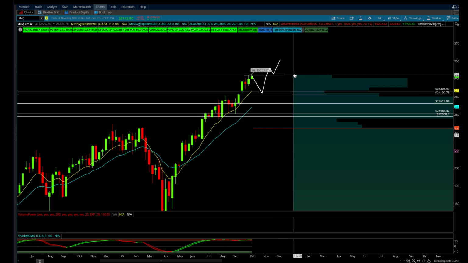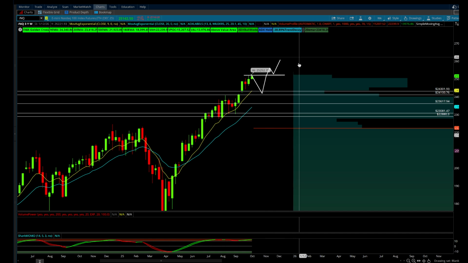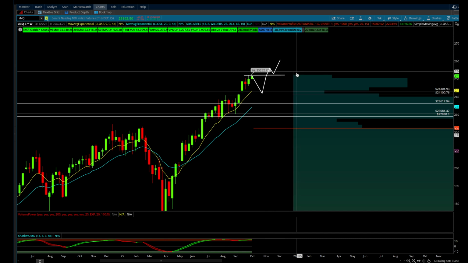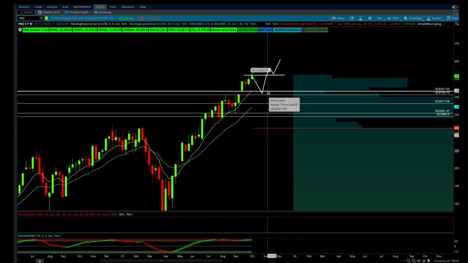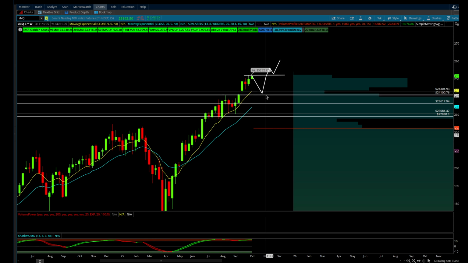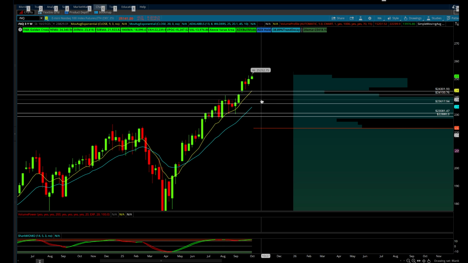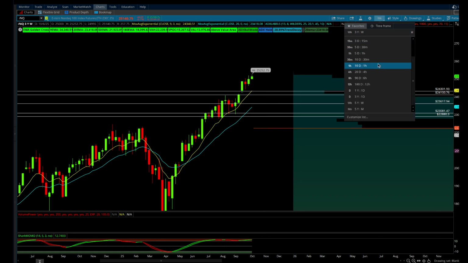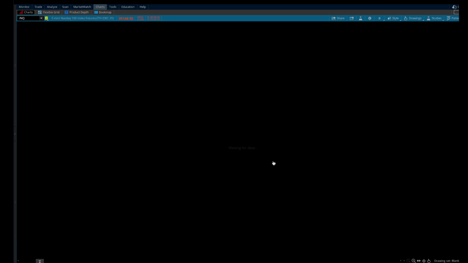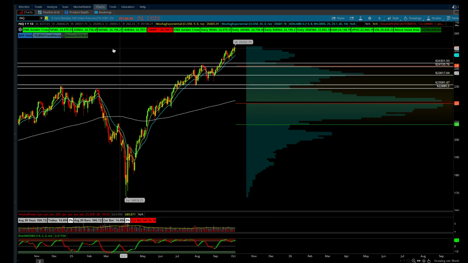So let's pay attention to see if we get this type of scenario. If you are late to the party, I really would not be initiating new longs up in this area right here, waiting for that weekly or daily pullback to occur. We do have the Momo getting pretty spicy up here, so paying attention to that as well. Already been kind of raising the warning flag on that scenario here.